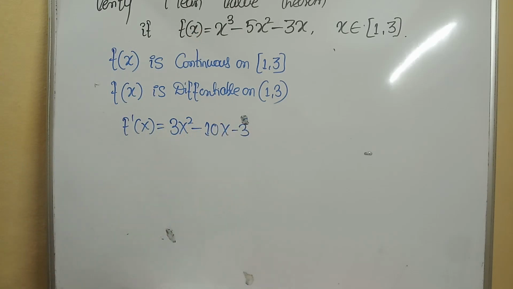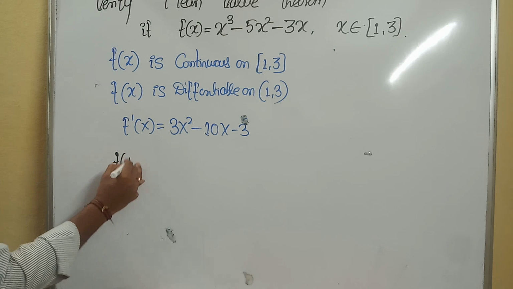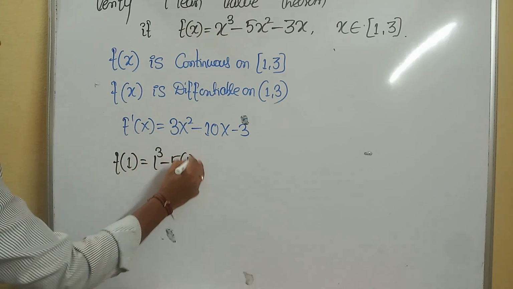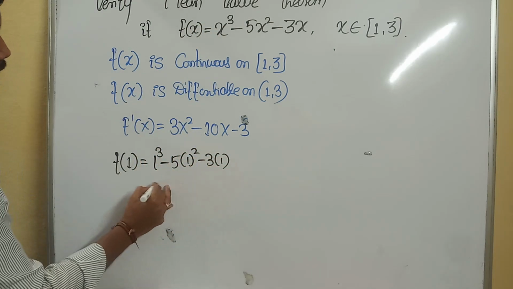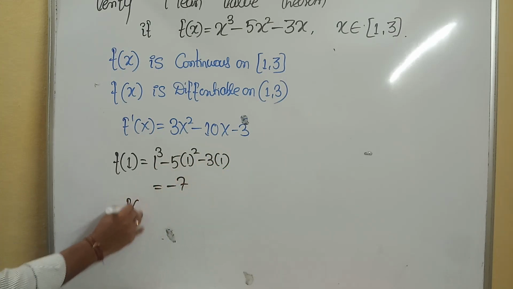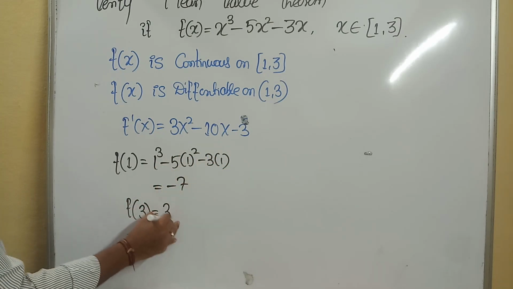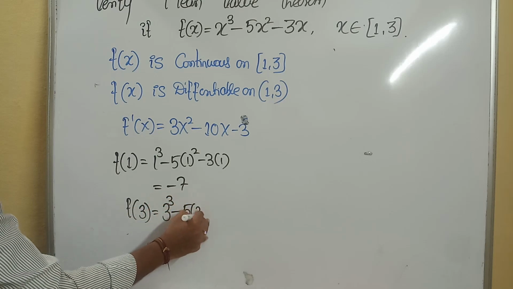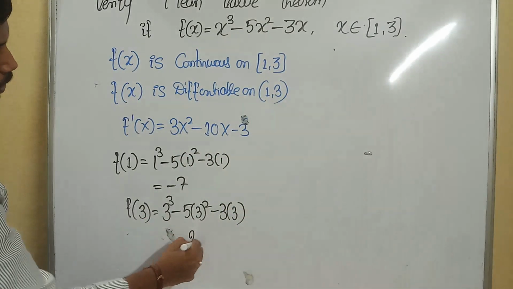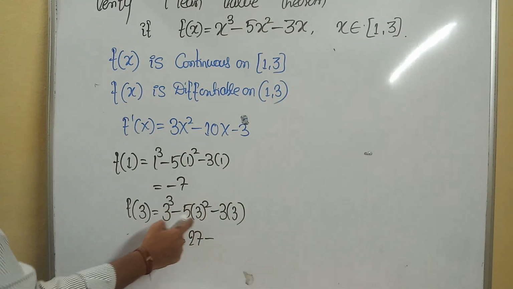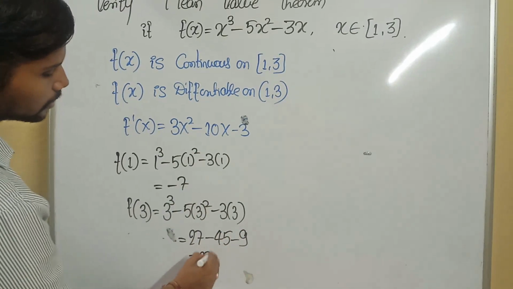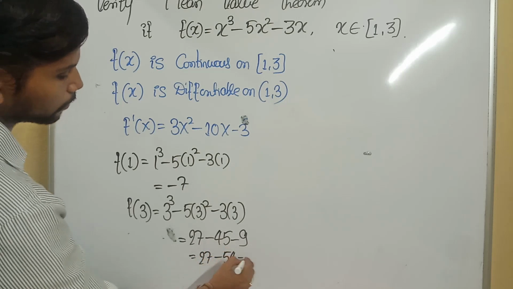Okay, got it? After this, I need to calculate the lower limit value, f of 1. What is f of 1 in the given question? 1 to the power 3 minus 5 into 1 square minus 3 into 1. It will be 1 minus 8, which is minus 7. What is f of 3? It will be 3 to the power 3 minus 5 into 3 square minus 3 into 3. 3 to the power 3 is 27, minus 5 into 9, which is 45, minus 9. Here it will be 27 minus 54, which is minus 27.